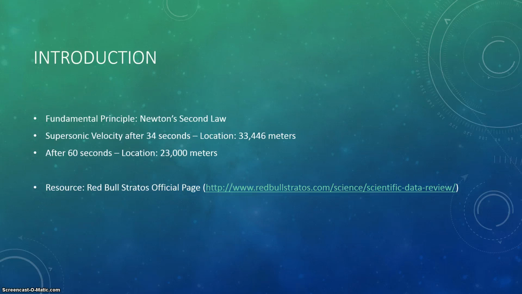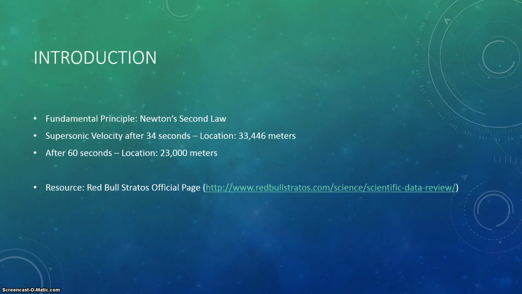According to the actual data we have, Felix reached supersonic velocity after 34 seconds he had been free-falling, and his location then was 33,446 meters. After 60 seconds of freefall, he reached a velocity of 1,043 kilometers per hour, which is 290 meters per second, and his position was about 23,000 meters. This is not really close to our predictions, but we'll discuss the specific results as this video goes on.